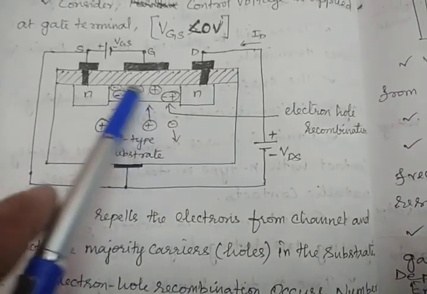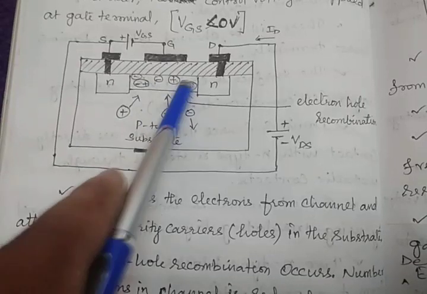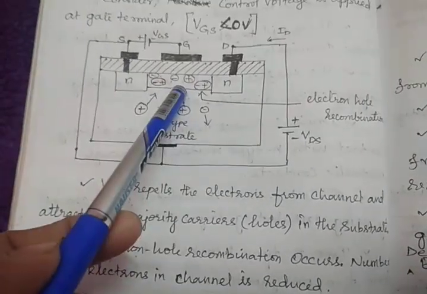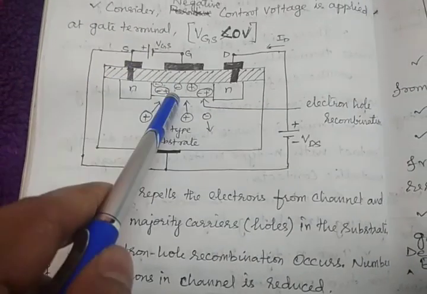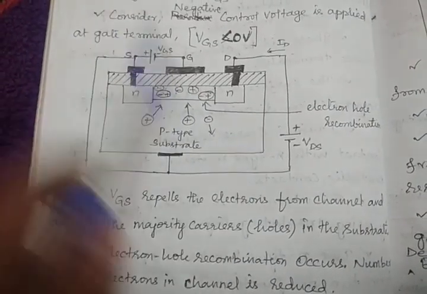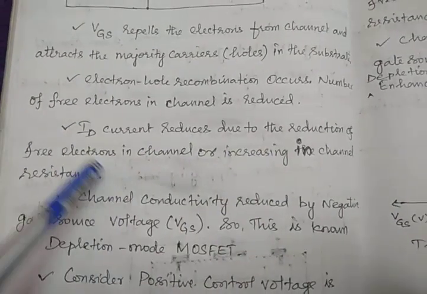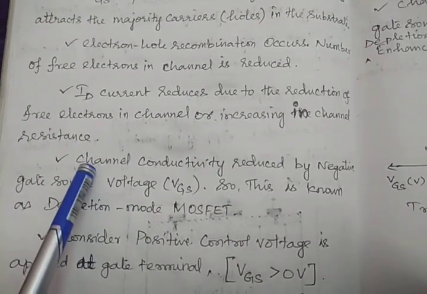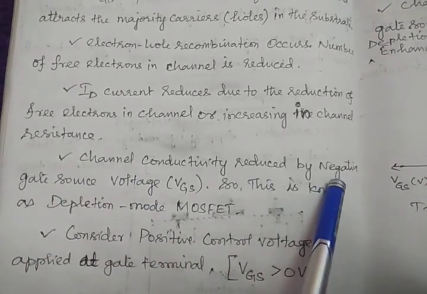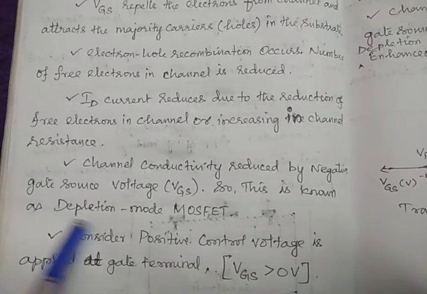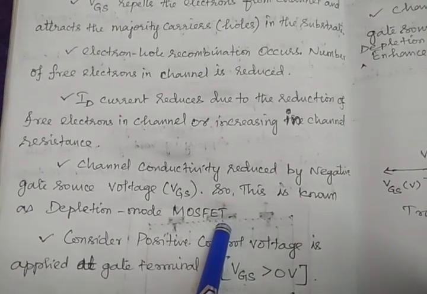When free electrons are reducing, channel resistance is increasing. Free electrons more means resistance is less. Free electrons less means resistance will be more. So ID current automatically reduces due to the reduction of free electrons. Next point, channel conductivity is reduced by negative gate-source voltage. So this is known as depletion mode MOSFET.